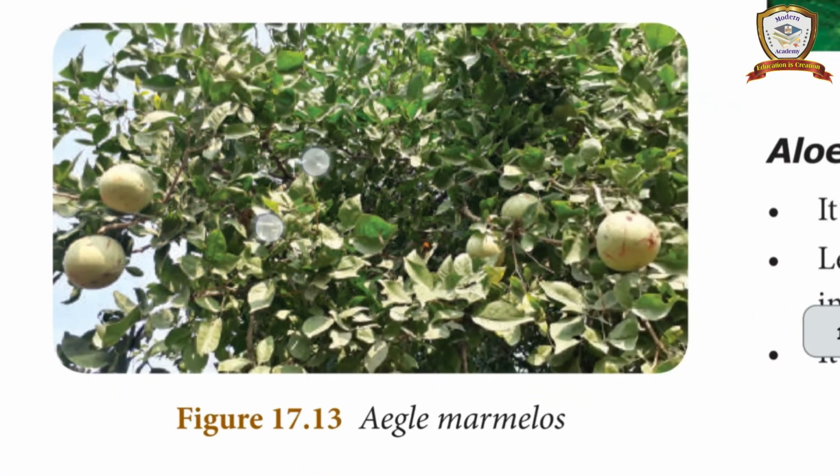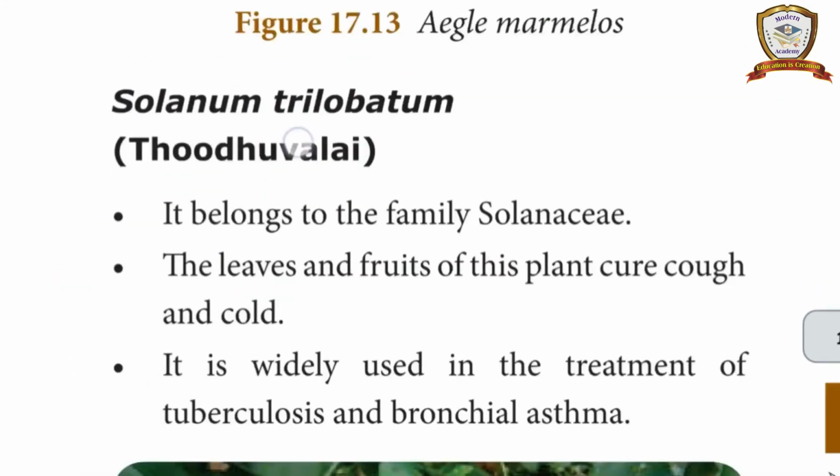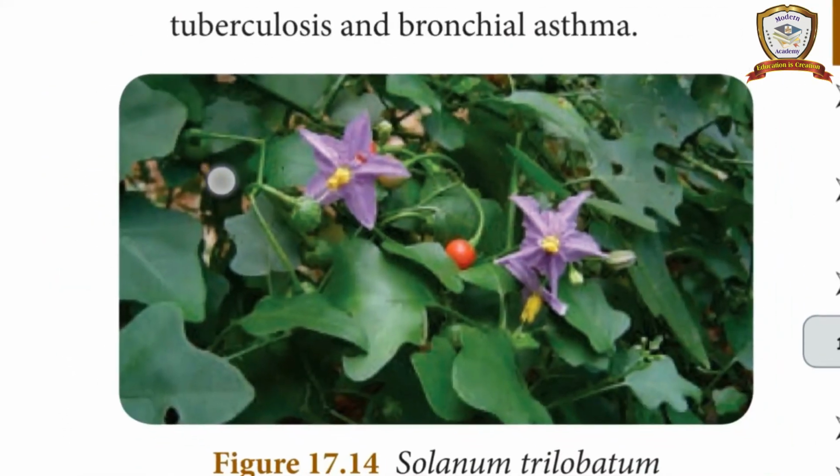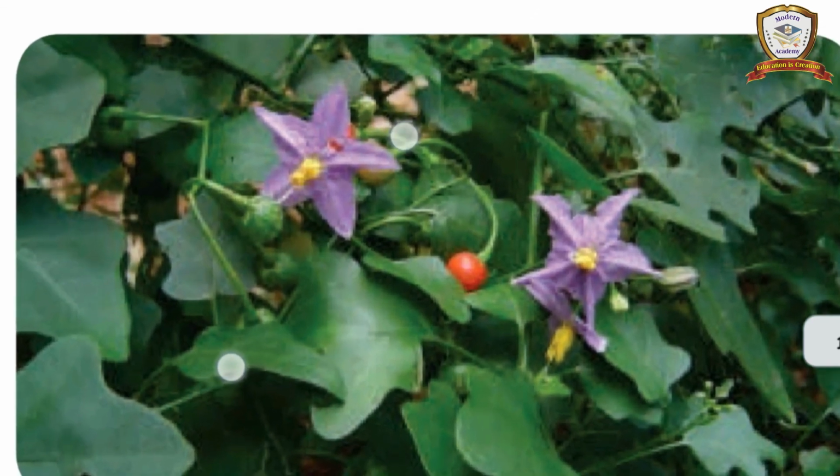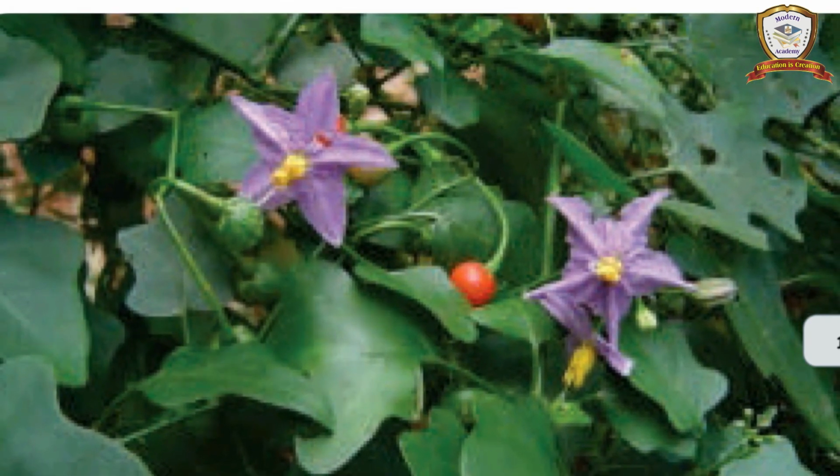Okay. So next plant, it is Solanum trilobatum. Definitely you know very well about this. தூதுவளை. நிறைய பேர் வீட்டில் இந்த செடி நம்ம வச்சிருப்போம். தூதுவளை முள்ளு செடி மாதிரி இருக்கும். Okay. So it is Solanum trilobatum. Okay. தூதுவளை. It belongs to the family Solanaceae. The family name is Solanaceae.